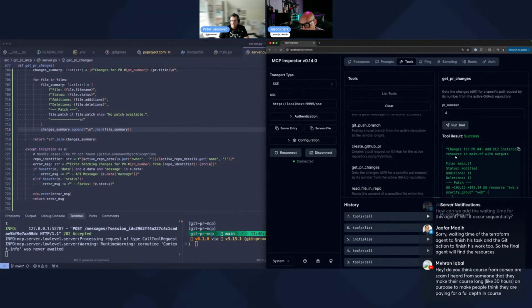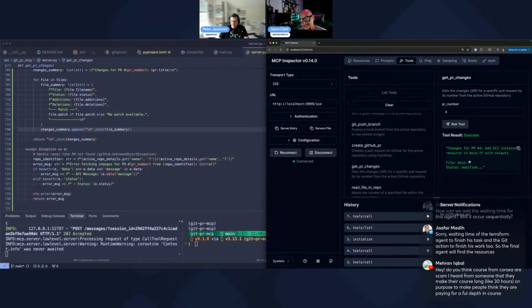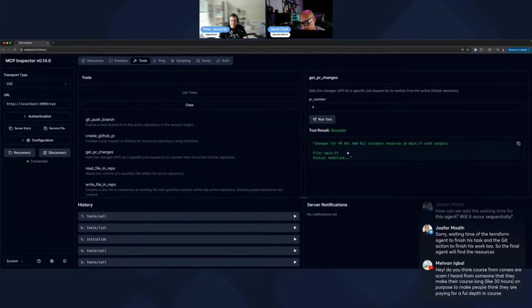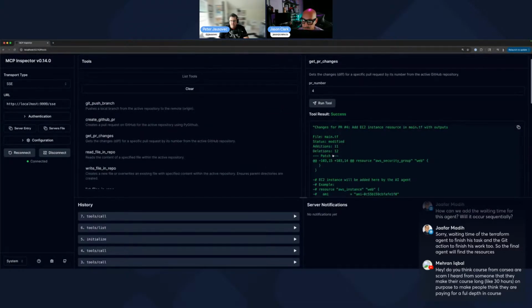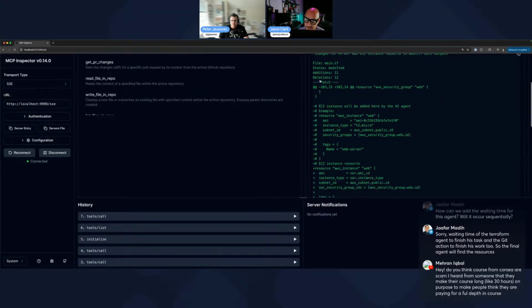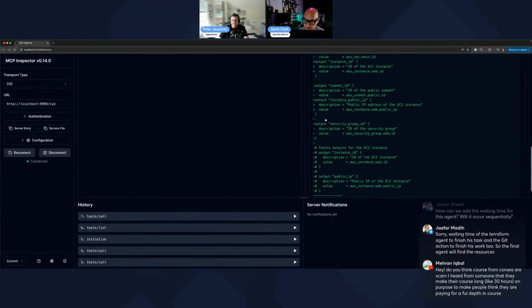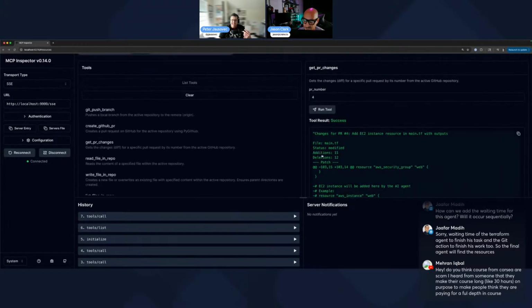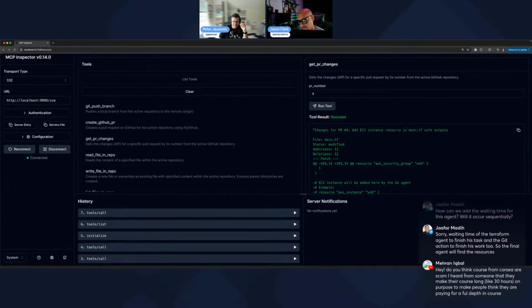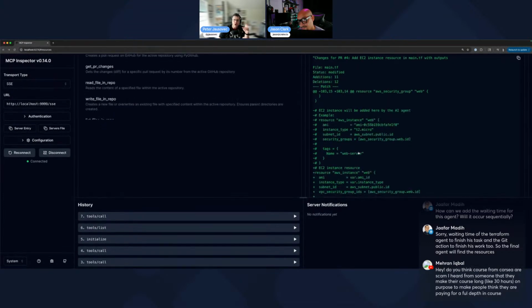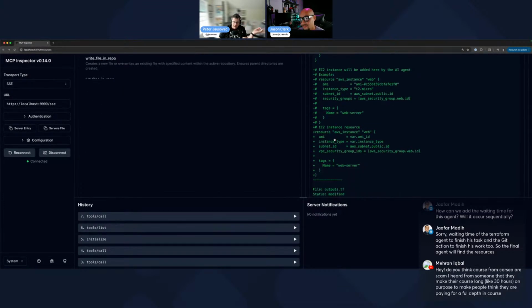There you go. So changes, what was added, what was deleted. There you go. It actually gives us the overview of changes that happened, and we are hoping that this is enough information for the agent to know what it needs to go and figure out to validate in the AWS account. Right, so it will see, here's how I see it, right? It will see that there was a resource created.